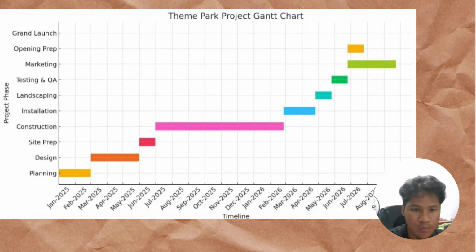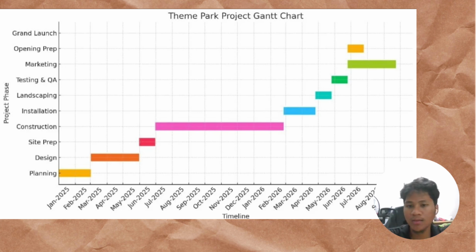Then we move into the core construction phase, which is the longest at 8 months, involving all structures and civil works. Once the main structures are complete, installation happens over 2 months, followed by landscaping and testing for quality assurance, both taking 1 month each.